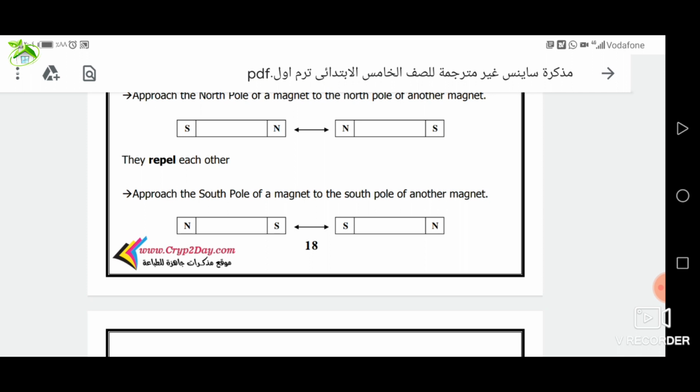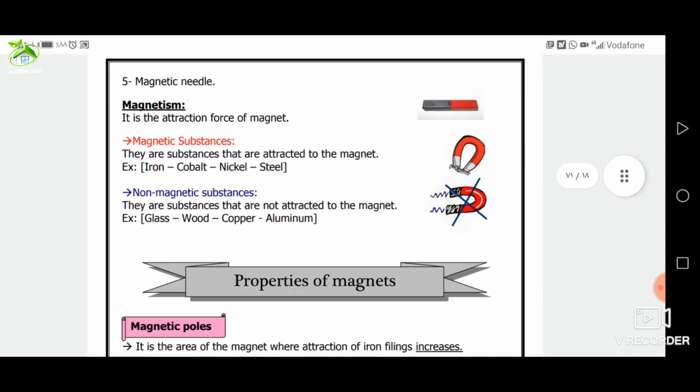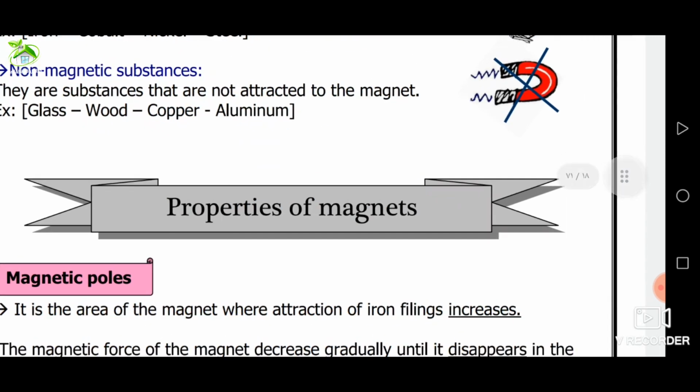What is meant by magnetic field? It's the space around the magnet in which the effect of magnetic force appears. What is the meaning of magnetic force? It's the ability of the magnet to attract the magnetic materials existing in its field. The magnetic force is an invisible force. We use iron filings to see the magnetic field that's formed by the effect of magnetic force.